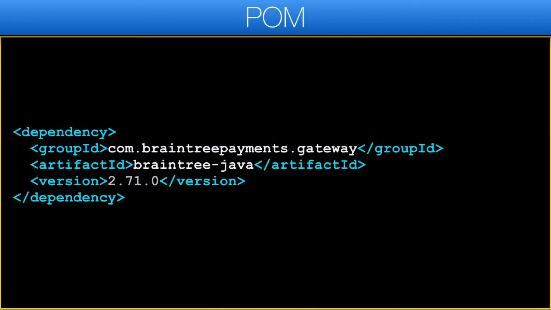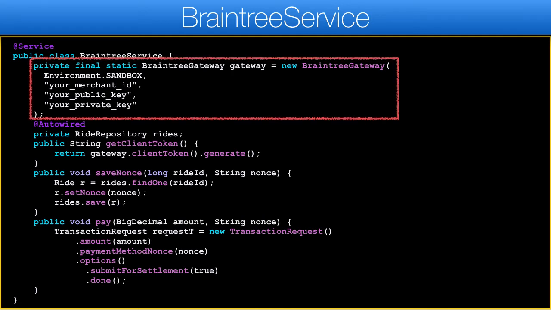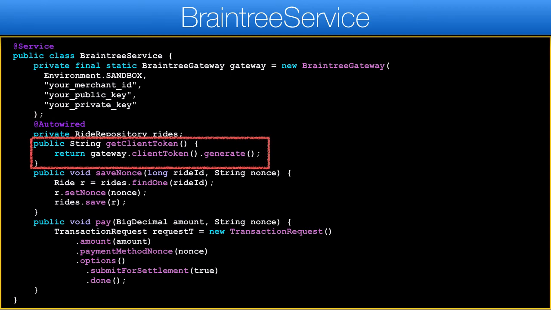The Braintree SDK for Java is pretty easy to use. We already have it in Maven, but just in case you skipped those lines, this needs to be in the POM file. Next, we add a Braintree service class, which is remarkably simple. These values should be updated from Braintree, and Sandbox should be updated to production once everything is working. This is the client token that we use to identify the transaction. Notice we generate a new one for every request.